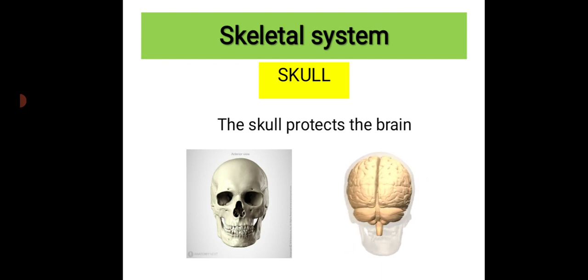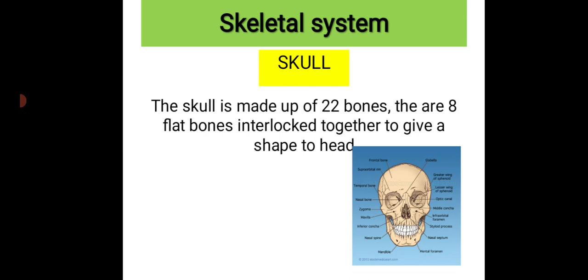Also, the skull is made up of 22 bones, and there are 8 flat bones interlocked together to give shape to the head. So children, the whole skull is made up of 22 bones, and 8 flat bones in the skull are interlocked together to give a shape.